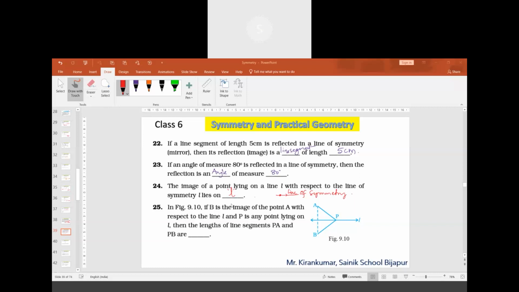Question 25. You can observe the figure on the right side, 9.10. There is a line of symmetry which is represented by the line L. There is a point on that line of symmetry. Observe these line segments PA and PB. What are they? Sir, they are symmetry, sir.